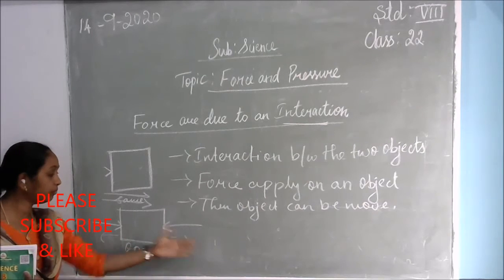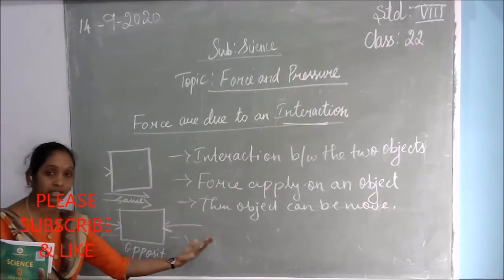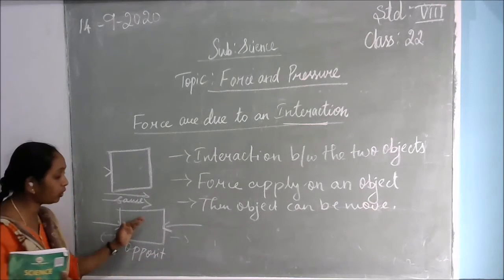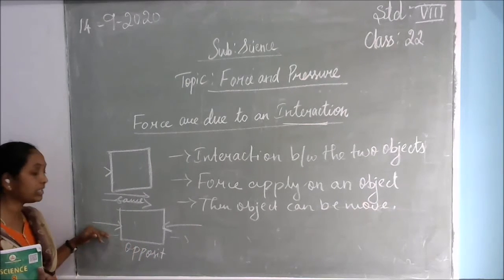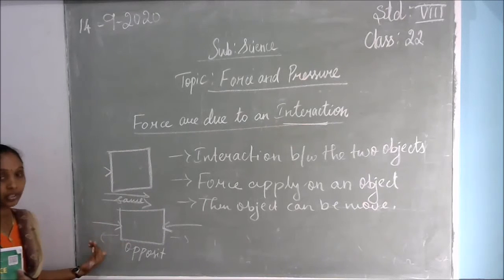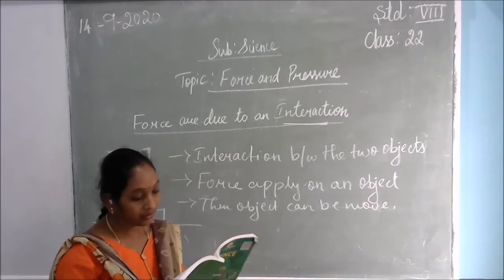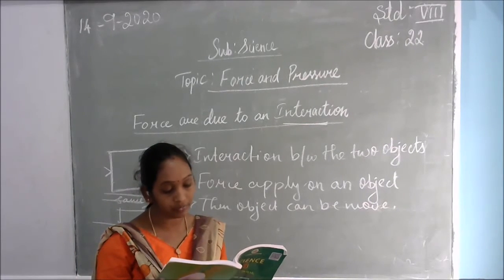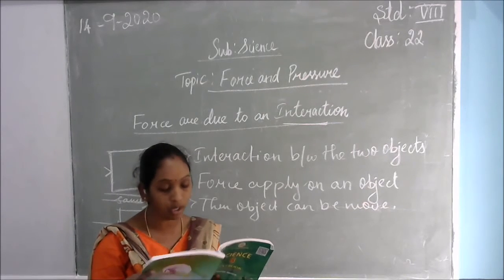But if on one side you are pushing and on the other side your friend is pushing, then equal force is applied on the object from both sides, and the object cannot move to either side. If one side decreases or increases, the opposite side will react to that force. Next, recall what happens when you and your friends push the heavy box in the same direction. It will keep on moving.